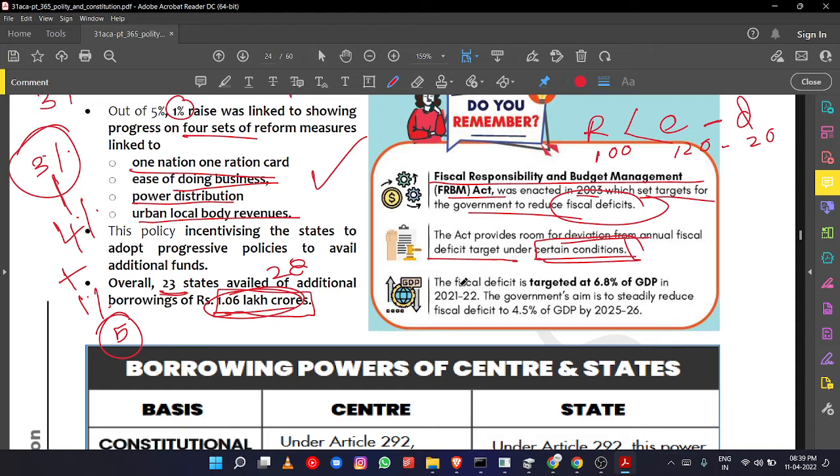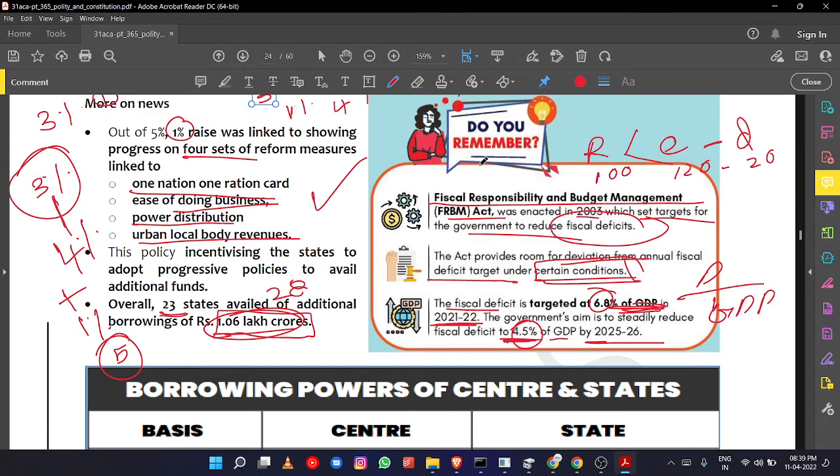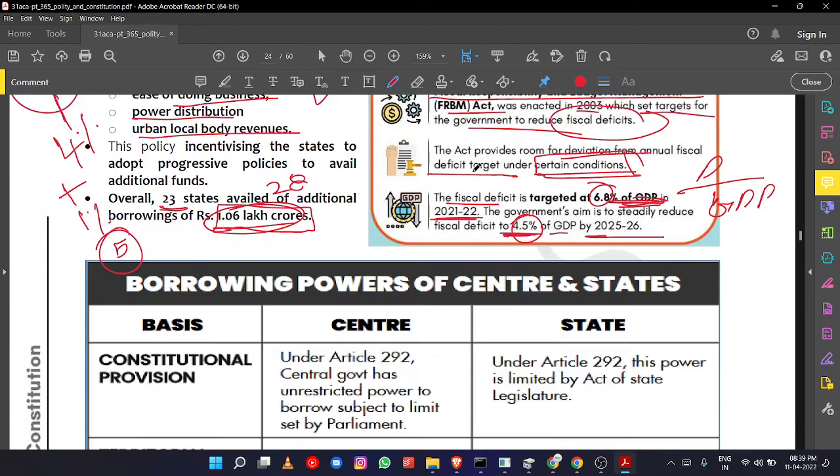For example, in the FRBM Act, there is a fiscal deficit target of 6.8% of GDP in the financial year 2021-22, right? So the deficit was 6.8% when compared to the GDP. The government's target was to reduce this deficit to 4.5% of the GDP by 2025-26. That is the deficit by GDP ratio: how much percentage of deficit is there when compared to GDP. That should be a 4.5% limit according to the FRBM Act. You have to remember that point.